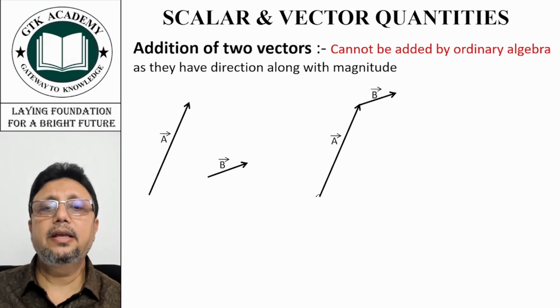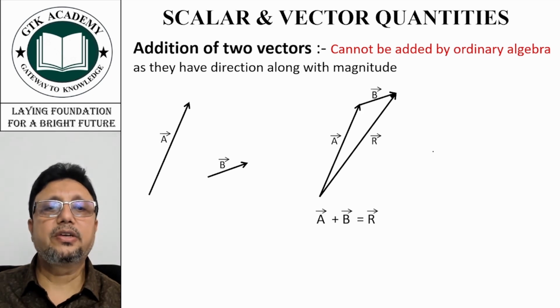Now if we join this point and this point, we will get the resultant R, which is the sum of A vector and B vector. So A vector plus B vector is equal to R vector.